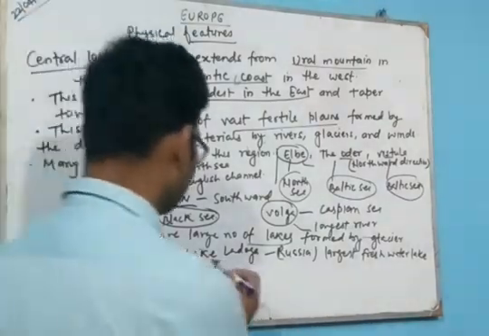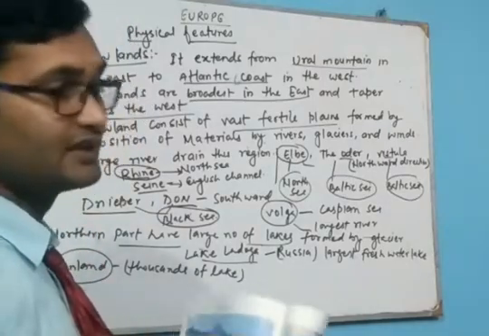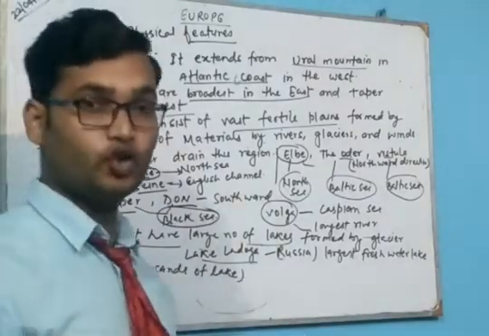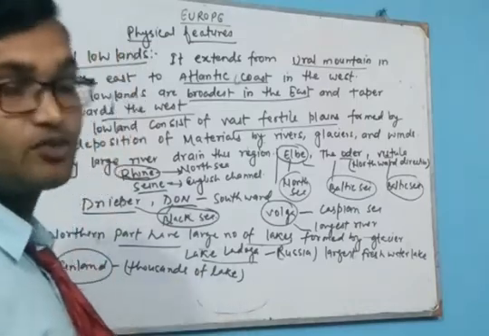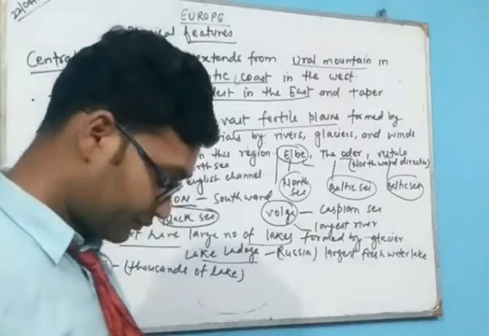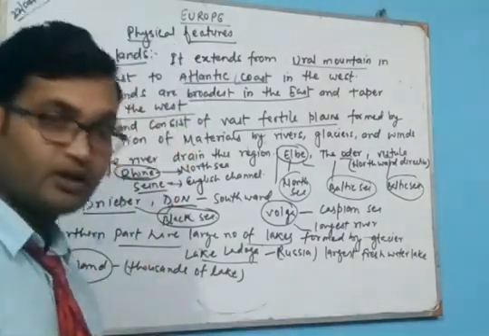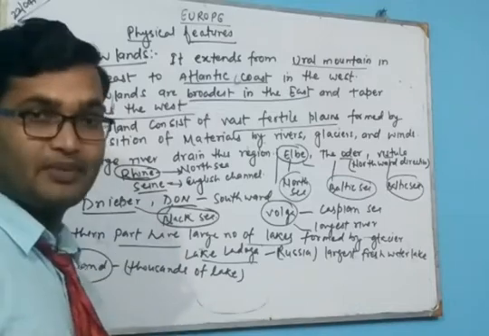Lake Ladoga. This is the largest lake in Europe, and this is a freshwater lake, and it lies in Russia.